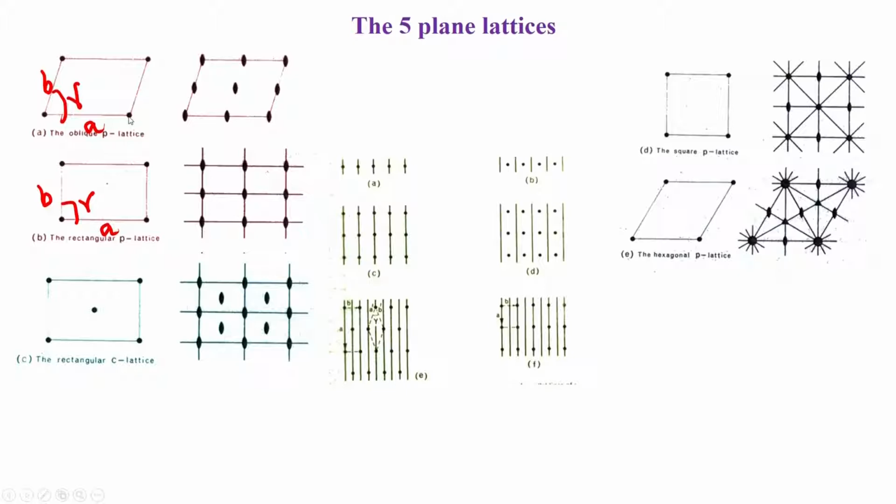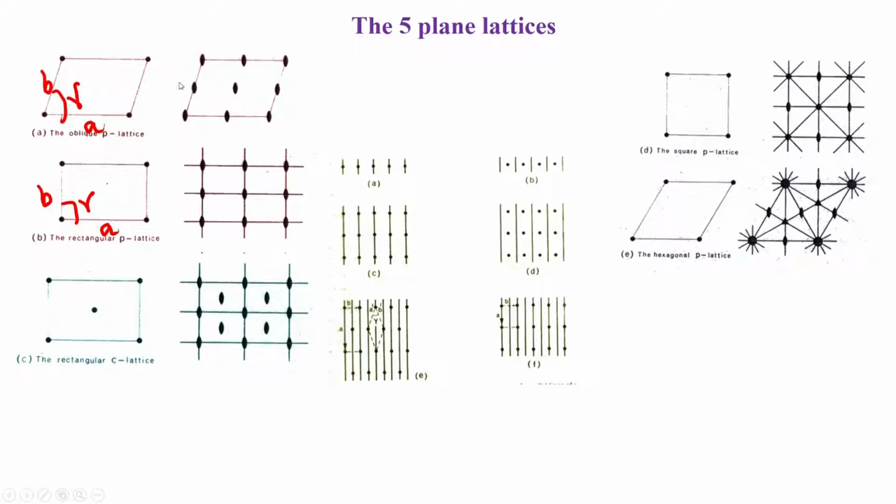In the plane, every point is shared by 4 unit cells, 1 unit cell here, 1 unit cell there, 1 unit cell there, 1 unit cell there with respect to this point, and therefore, the occupancy of this will be 1/4. If you add all the lattice points in the unit cell, you get 1/4 plus 1/4 plus 1/4 plus 1/4, a total of 1. So, in any primitive lattice, the number of lattice points will be 1. This is a point which we must notice.